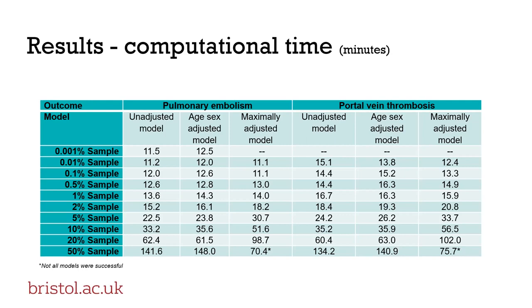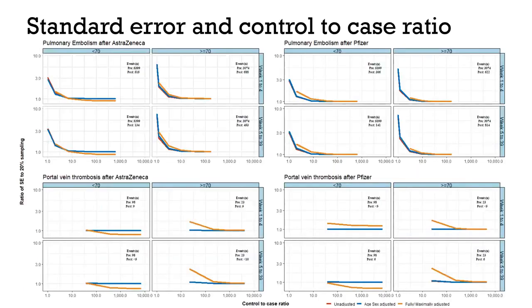So as we can see, when the sampling fraction is going up, the time taken for completing the analysis also increases. This is time in minutes. And also the adjusted models were taking slightly longer than unadjusted models. However, we can see that once the sampling fraction is going below 1%, there is hardly any advantage in terms of computational time. And we also investigated what drives the change in the standard error.